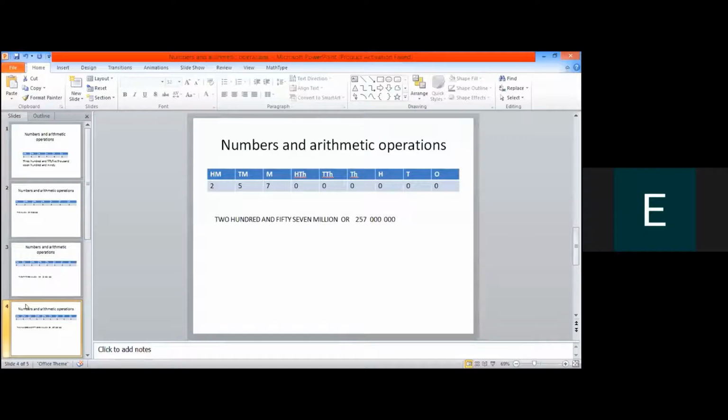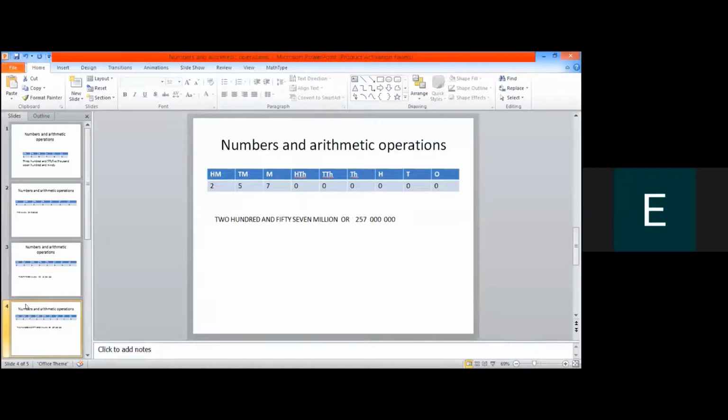Tens, 100,000, 10,000, 100,000, million, 10 million, and 100 million. Now the number written is, in the 100 million column it is 2, in the 10 million column it is 5, in the million column it is written 7. All of you can see it. Can you see? Okay. So 100 million column 2, 10 million column 5, million column 7, 100,000 0, 10,000 0, 1,000 0, 100 0, 10 0, and 1 0.